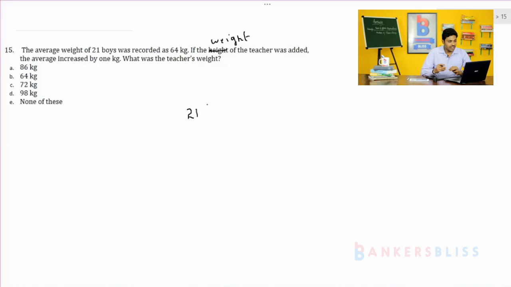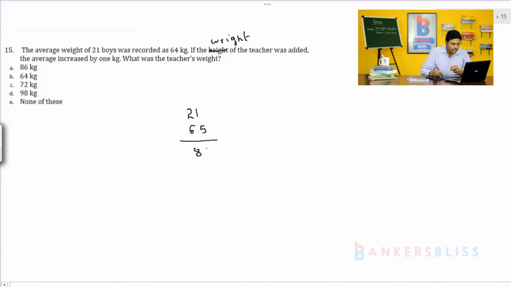So if each and every person has to get 1 kg, means the teacher has to give 1 kg. So for every boy the teacher is giving 1 kg. So for 21 boys, 21 kg the teacher has to give. After giving 21 kg, the average is going to become 65. Means the teacher is also having 65 after giving 21. So altogether 86 kgs. So the weight of the teacher is 86 kgs.